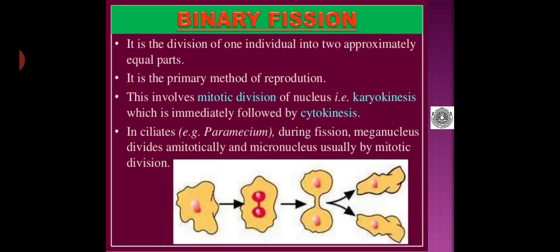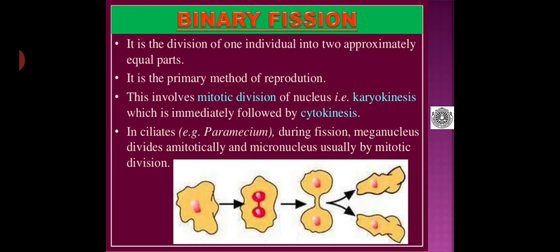Coming to binary fission, as you know, it is the division of one individual into two, approximately equal parts, and it is a primary method of reproduction seen in protozoans. Of course, it is one of the primitive methods of reproduction, and this involves mitotic division of the nucleus, that is karyokinesis, which is immediately followed by cytokinesis. In ciliates, for example in Paramecium, during fission the meganucleus, that is the macronucleus, divides amitotically, while the micronucleus usually divides by mitotic division.